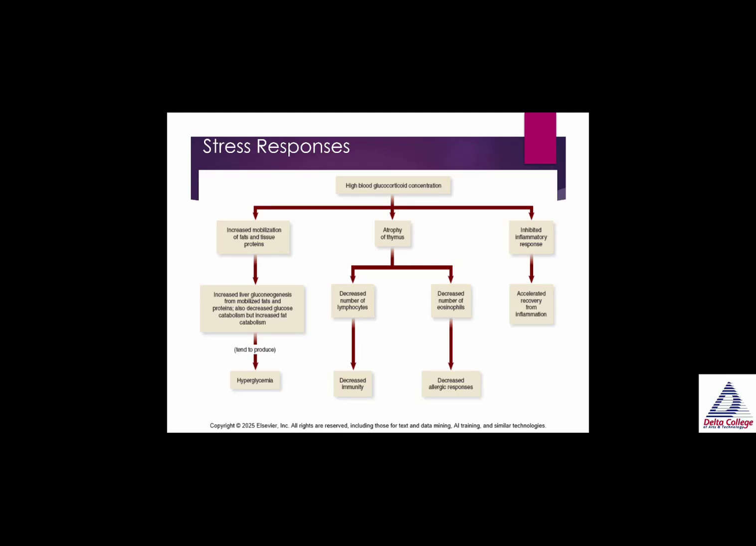And this is important to remember because we're going to talk about prednisone and other steroids or corticoids, glucocorticoids in the future. And one side effect of prednisone and steroids is hyperglycemia. Another thing that could happen is it could cause even more atrophy of the thymus. Well, the thymus is important in immune function and allergic responses. So then you have decreased immunity and decreased allergy response. And then another effect of high glucocorticoids could be inhibited inflammatory response, which means that you could end up with accelerated recovery from inflammation.